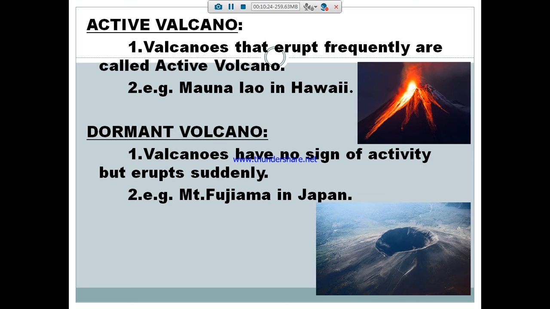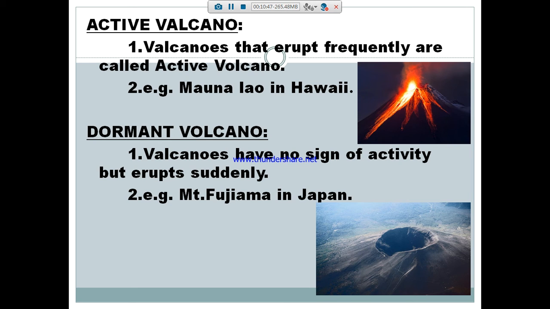And after that, dormant volcanoes. For 10 or 15 years it will be in a sleeping condition, with no sign of activity. If you see the picture, it looks like a normal mountain, and the central part looks like a well.